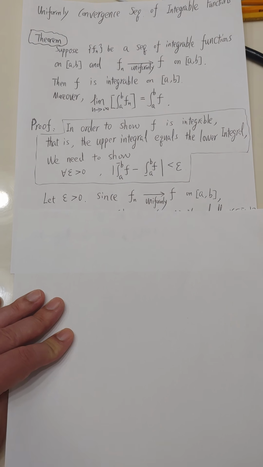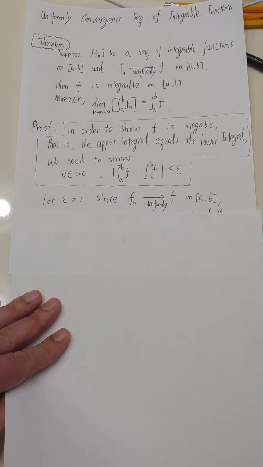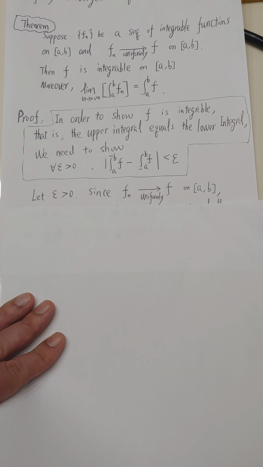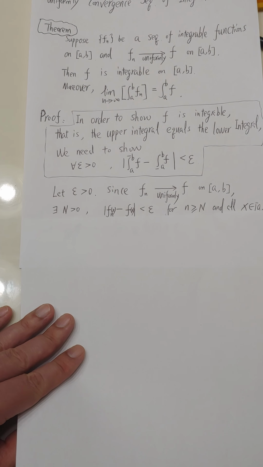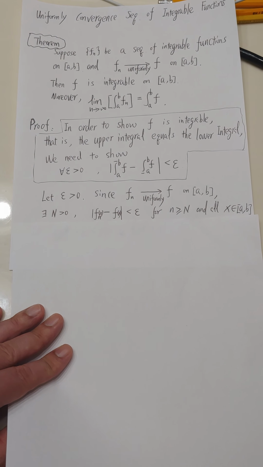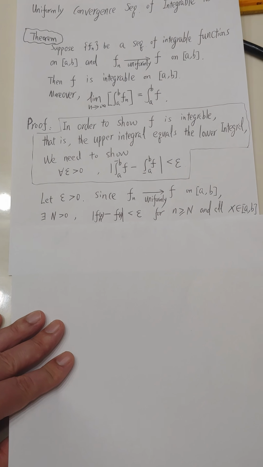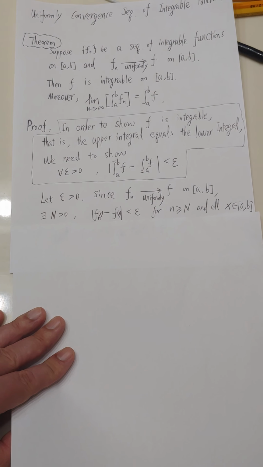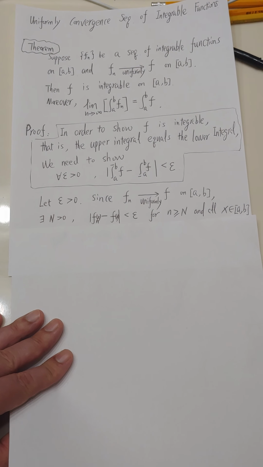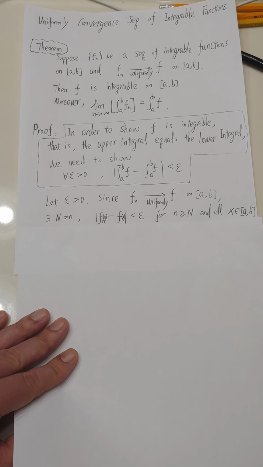So now we will take arbitrary epsilon greater than 0. Since f sub n is uniformly convergent to the function f on [a, b], by the definition of uniform convergence, for any epsilon greater than 0, there exists a capital N greater than 0 such that the absolute value of f sub n minus f is less than epsilon for all n greater than or equal to capital N and all x in the domain [a, b].